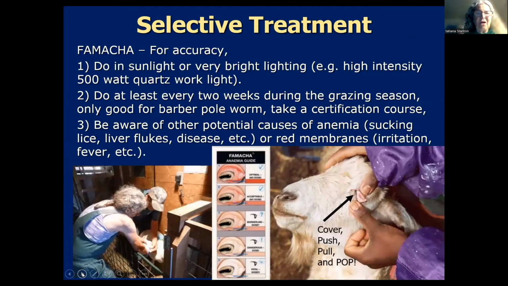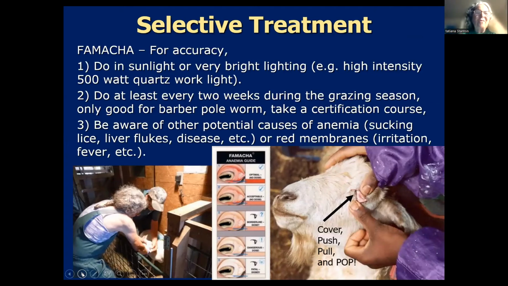This is what the card used to look like. It was a really big thing and harder to put on your wrist or harder to hold. You can see this animal looks a lot more pale than the animal on the previous page. Some disadvantages of FAMACHA is you need to do it in sunlight or very bright lighting. Obviously, I don't know about in Vermont, but in New York, if we waited for sunlight, there'd be a lot of days when we couldn't do this.